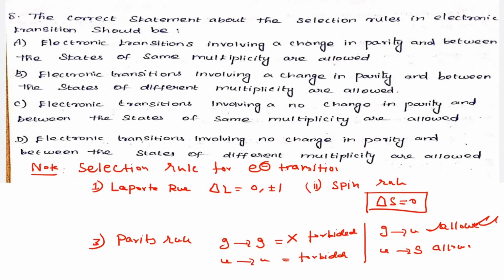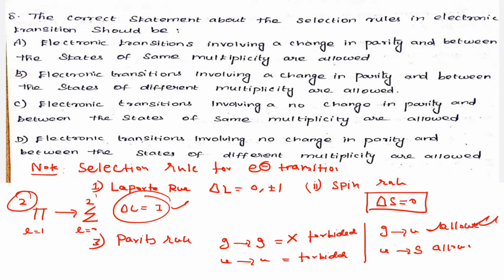I give you an example of the selection rule for molecular terms. Using this example, you can understand all the rules. Now see this example: pi 2 and sigma 2. The pi L value is equal to 1, and this L value is equal to 0. What is the total L value? It should be plus 1, right? Allowed. Then the spin delta S, 2 minus 2, is also 0, allowed.